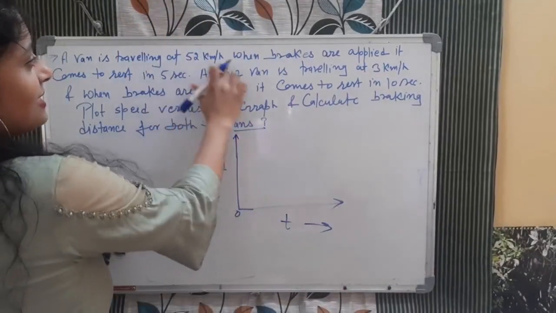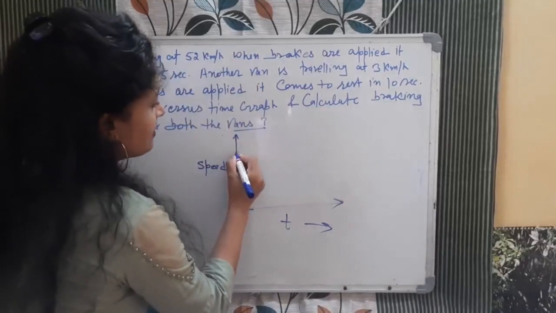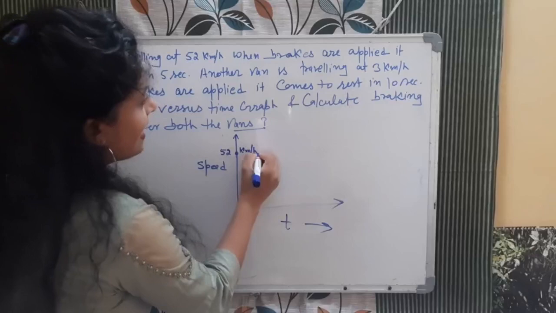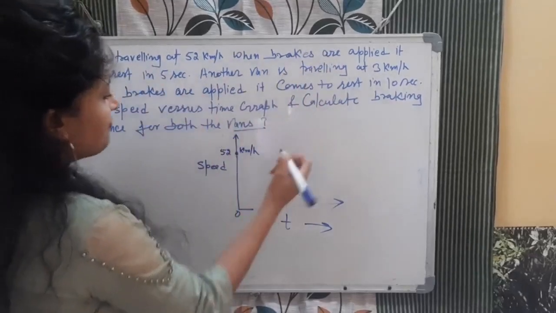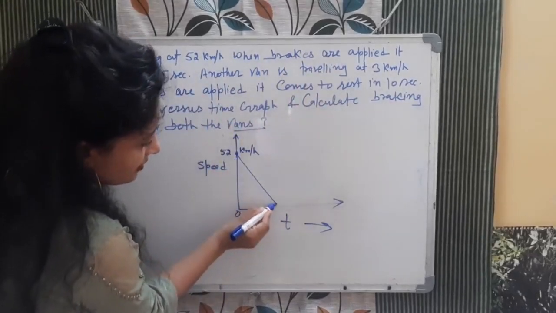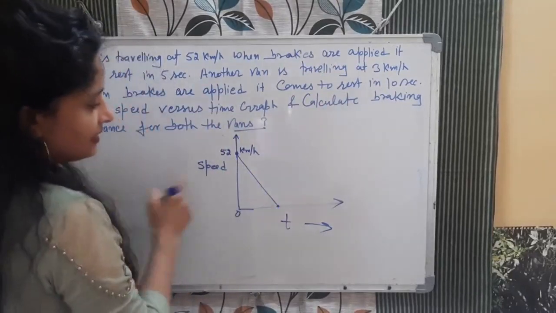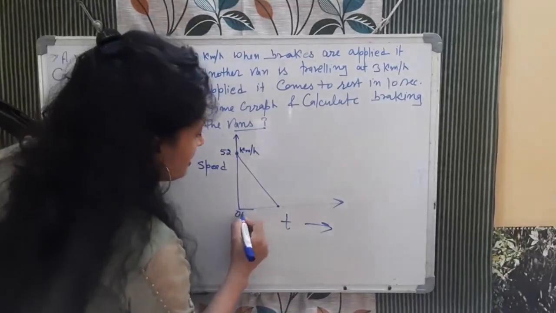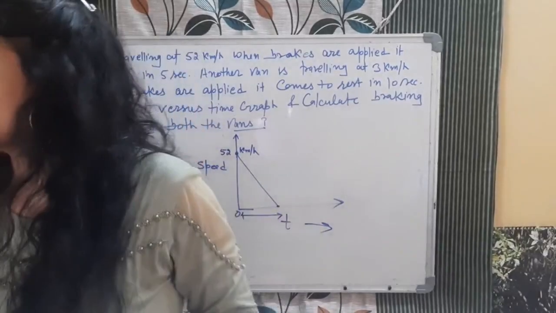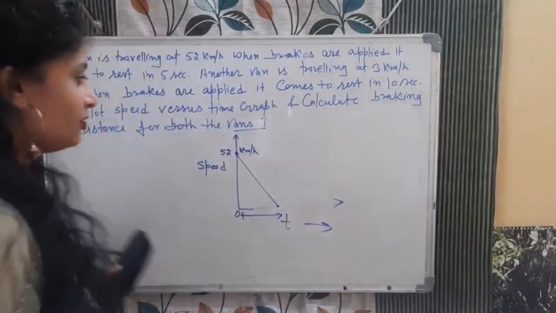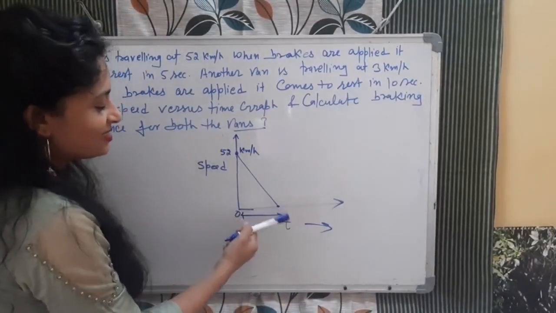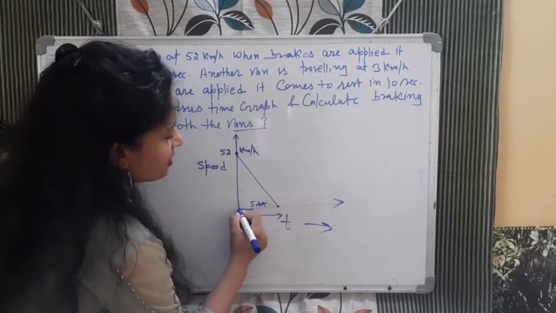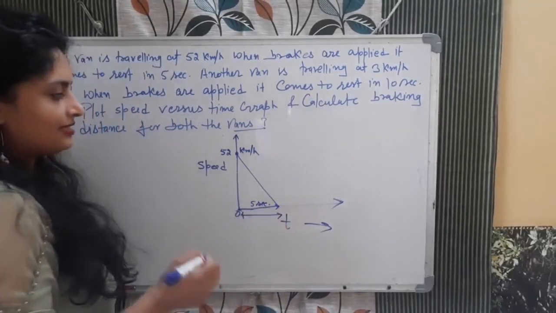Firstly it was at 52 km per hour, for example, here somewhere. It applies the brake and comes to rest in 5 seconds. Rest means 0. Here the speed was 52, now the speed is 0, and how much time did it take? 5 seconds, from here to here. This is the first van.